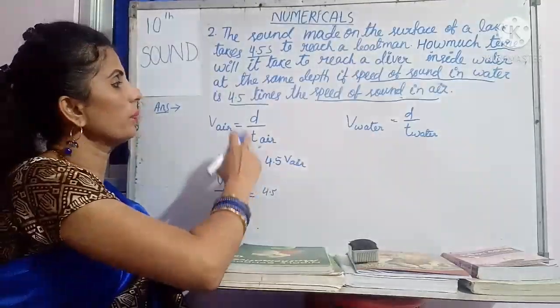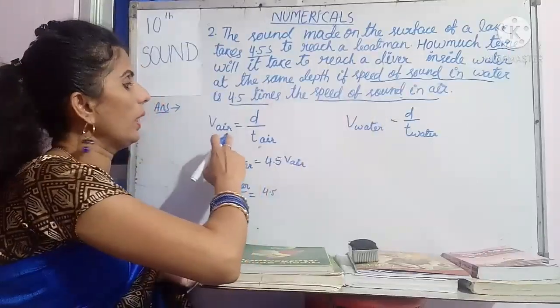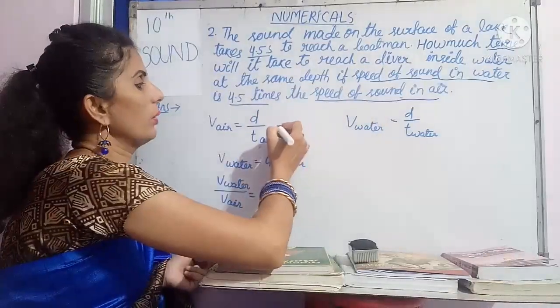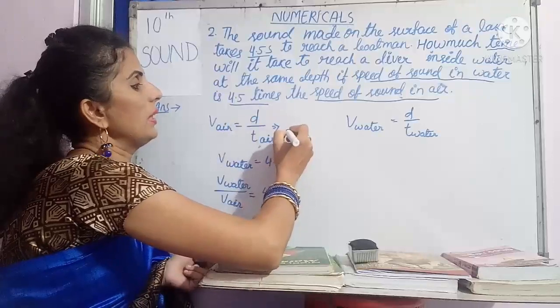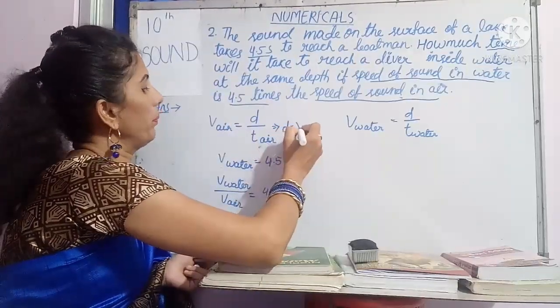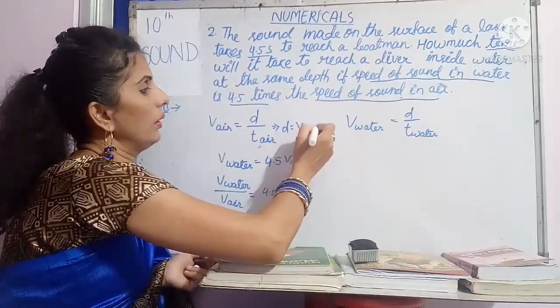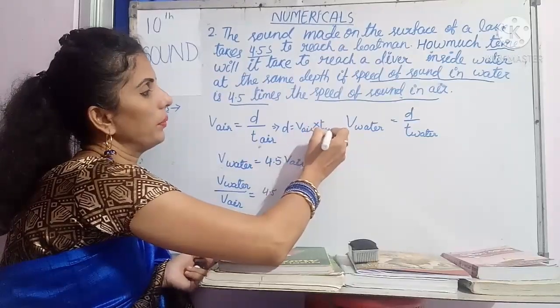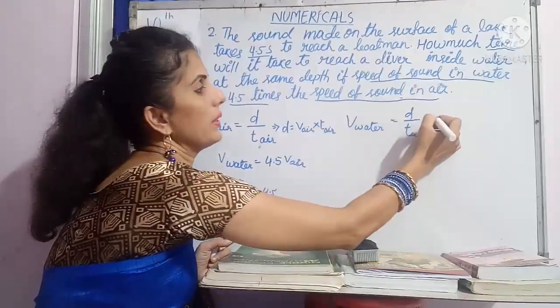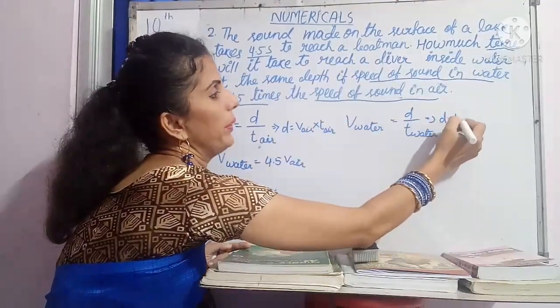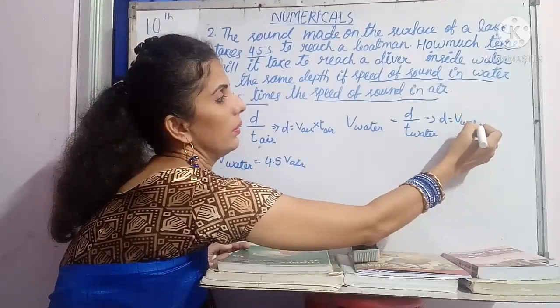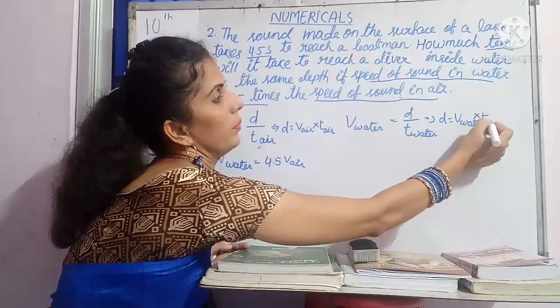Then come to this D, which is the same. From this you can imply D is equal to V air into T air. Here it also implies D is equal to V water into T water.